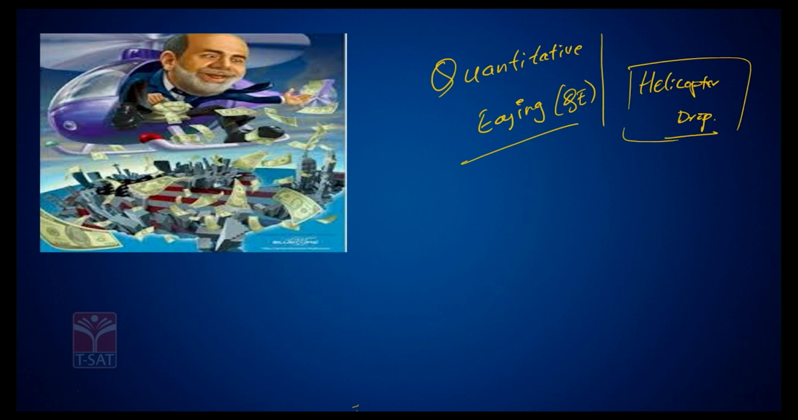So if you look at this picture, here is a former Federal Reserve chairman, where he is simply taking a helicopter and dropping dollars across the United States of America. The reason it has become popular: quantitative easing is very similar to open market operations. So what do you mean by quantitative easing?